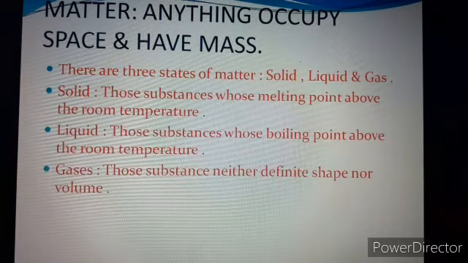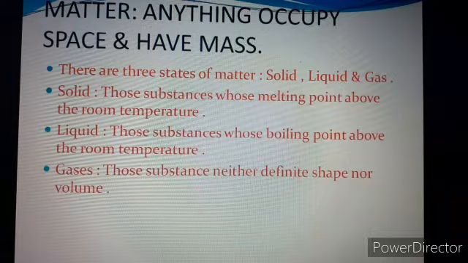Next one is liquid. Those substances with definite volume but not definite shape, whose melting point is below the room temperature and boiling point above the room temperature at atmospheric pressure, are called liquids. They do not have a definite shape because they acquire the shape of the container in which we place or pour them. For example, water, alcohol, milk, oil are examples of liquid state.